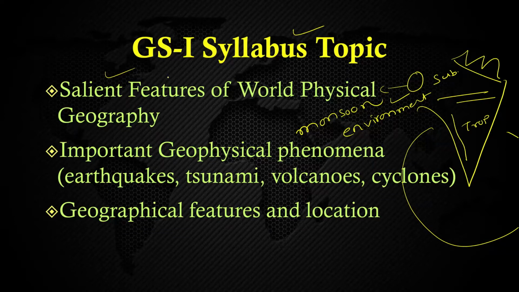So it has written salient features, means all the salient features you will have to read, and not only for India, for the world also. In the world part, the salient features of world physical geography, the Antarctica, isn't it? The snow laden area, unoccupied by anyone, we can say. Hardly any species we can find. And the Arctic Ocean, it is now habitable because it has been melted thanks to us, isn't it?